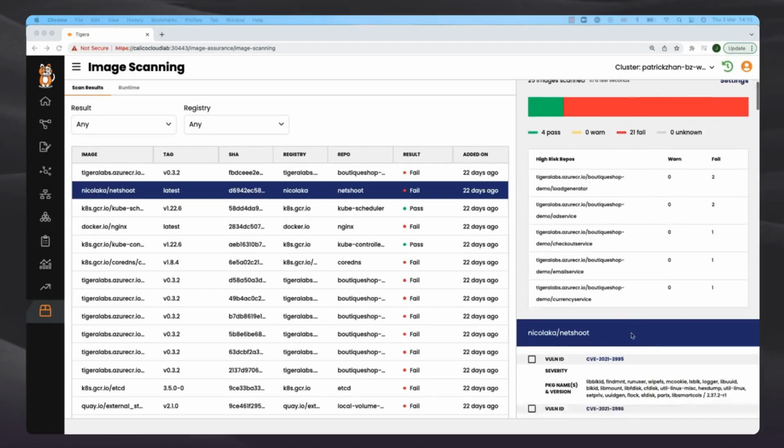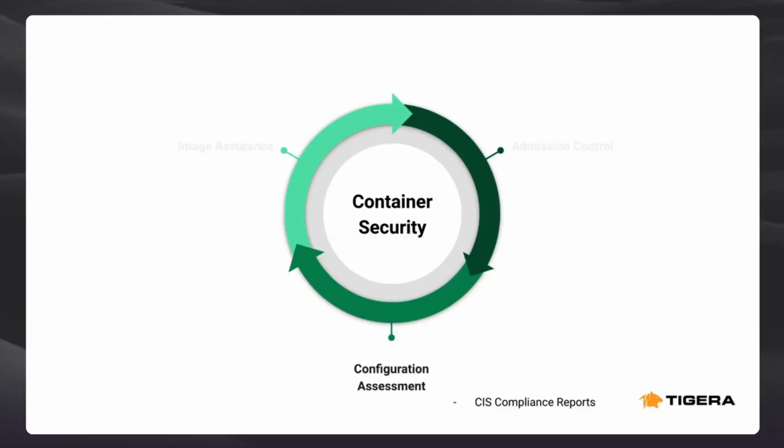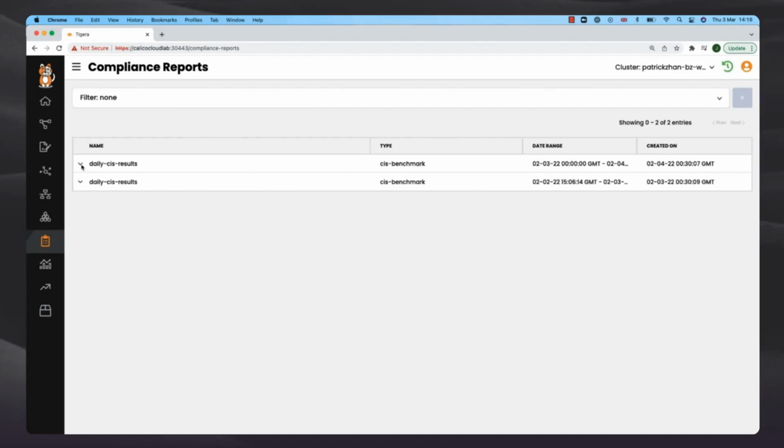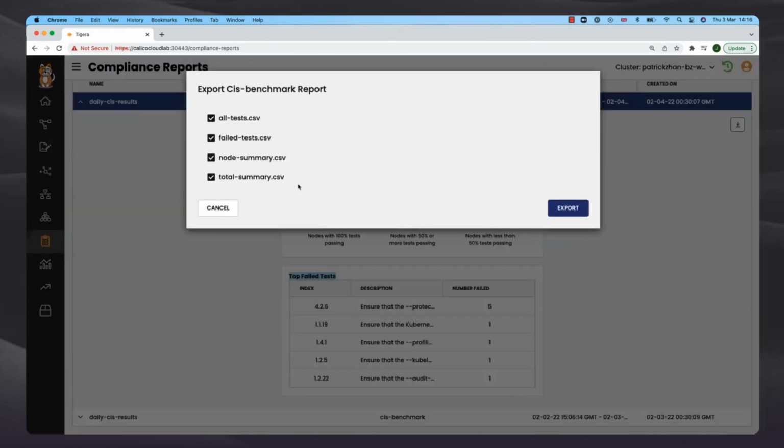Calico Cloud offers a number of options to scope the exception to a specific image version, any version of this image, or any image. In addition to scanning and assessment of images, I must ensure the Kubernetes environment is also secure and does not have any misconfigurations. Calico helps you continuously assess your Kubernetes configuration using compliance reports that assess your configuration against CIS benchmarks. I scheduled my CIS benchmark report to run every 24 hours. The number of nodes passing or failing the CIS benchmark tests is color-coded. And here are the top failed tests. I can also download the full report to get more insight on each test and how to mitigate its risk.